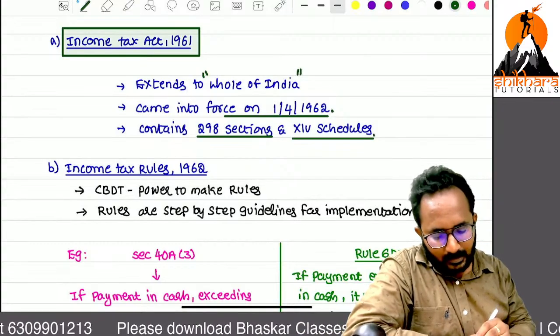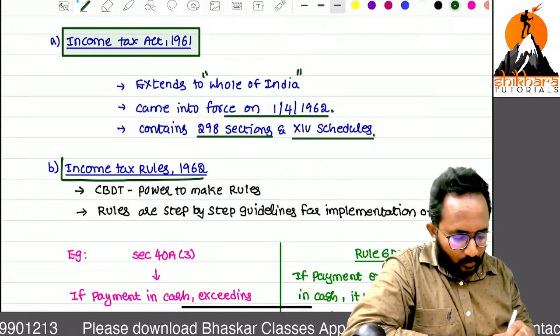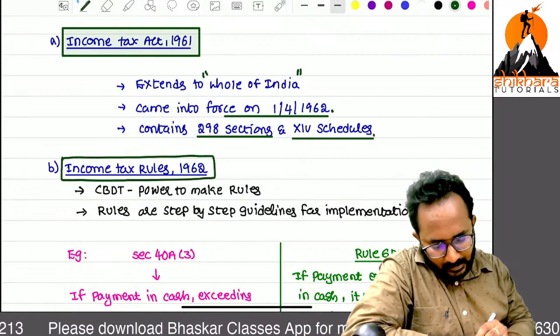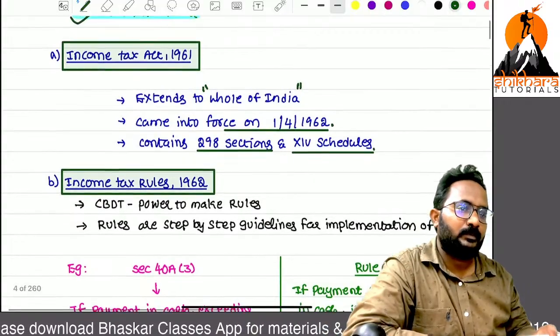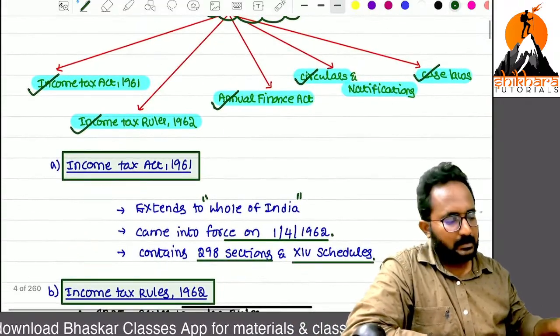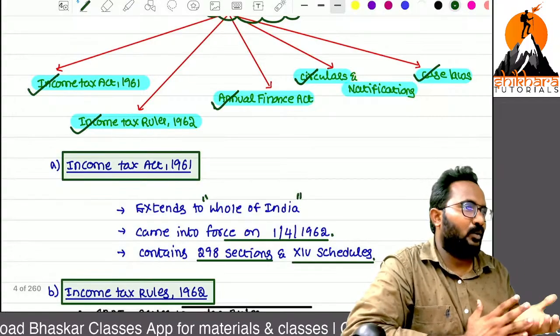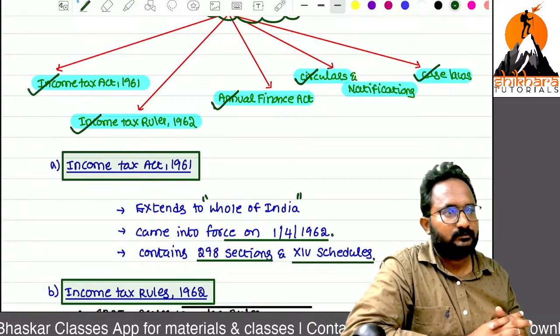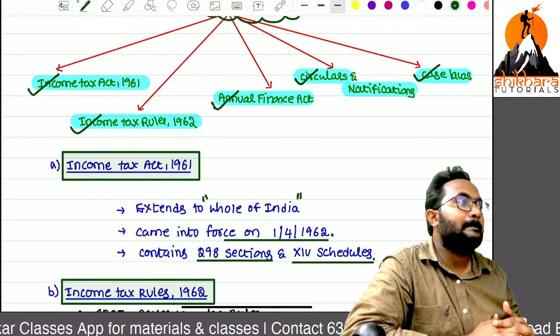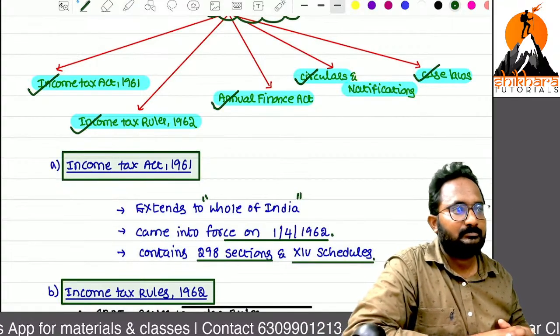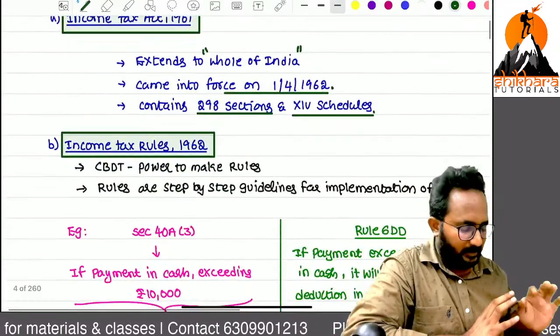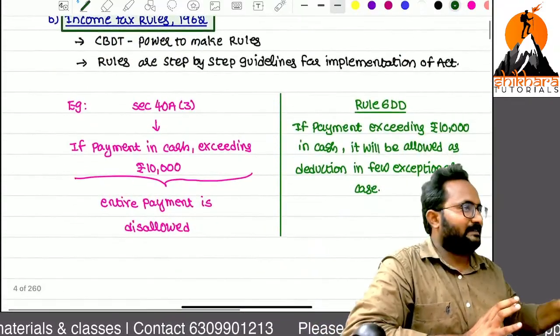Next, coming back to the rules. Income Tax Rules 1962. Sir, why do we need rules? Any idea? I will tell you one example.